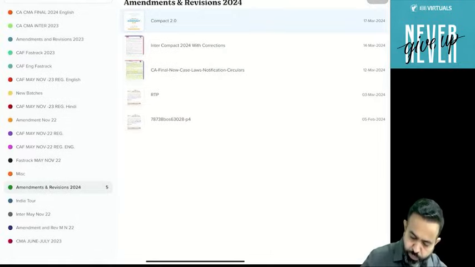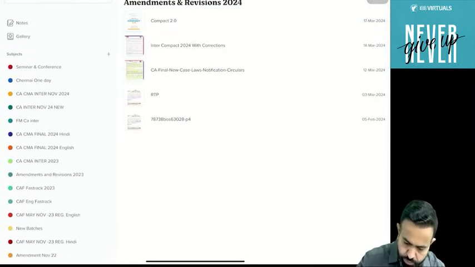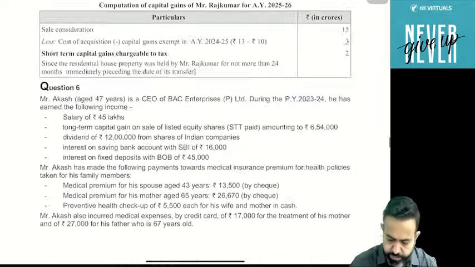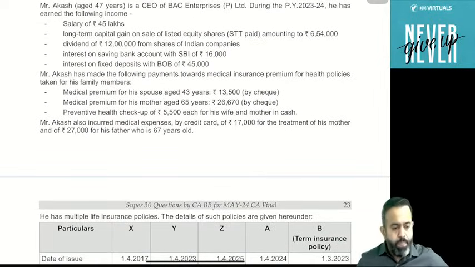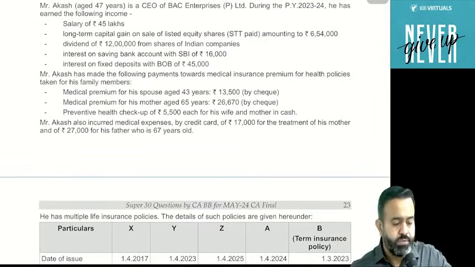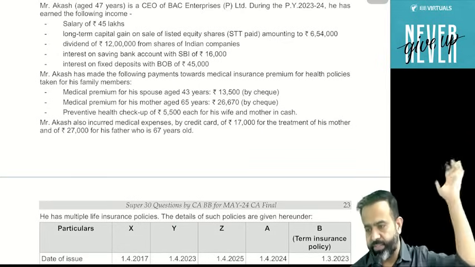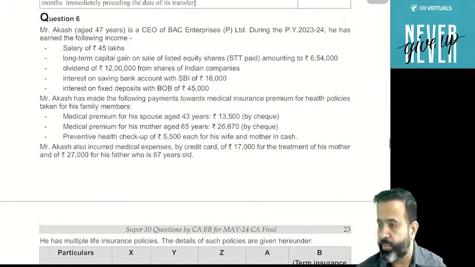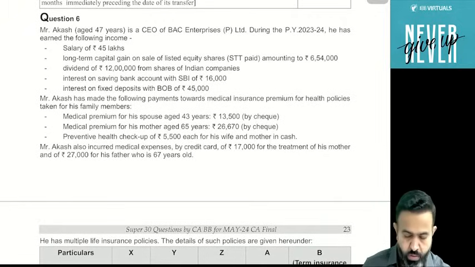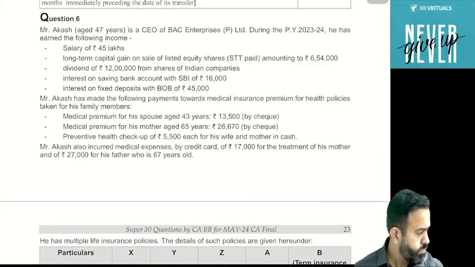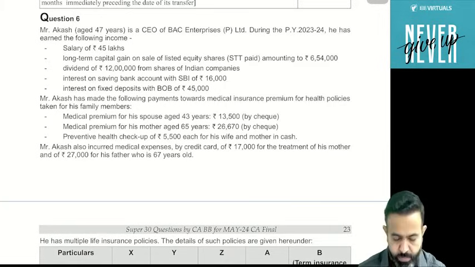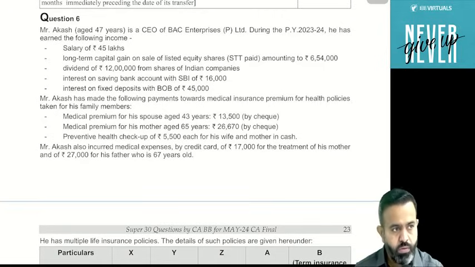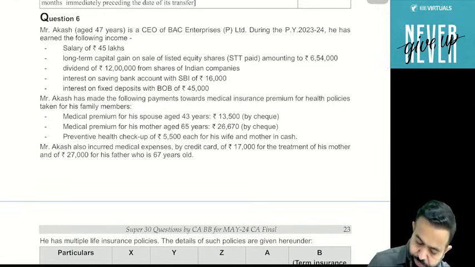Directly check one question from your book. You have received the notes. Just check one question, and that question is question number 6, page number 22. Try to understand. Question number 6.